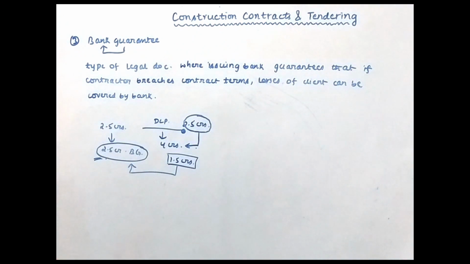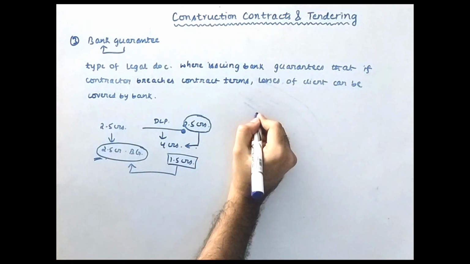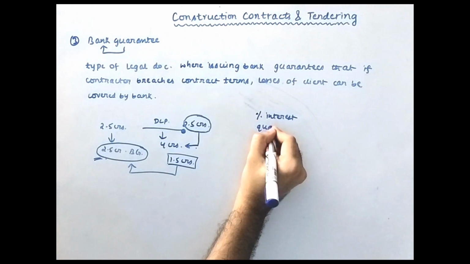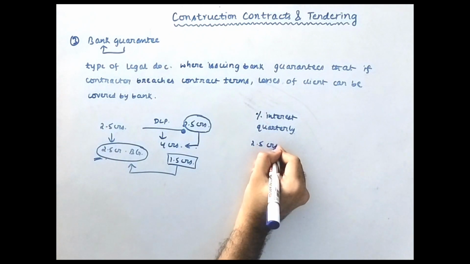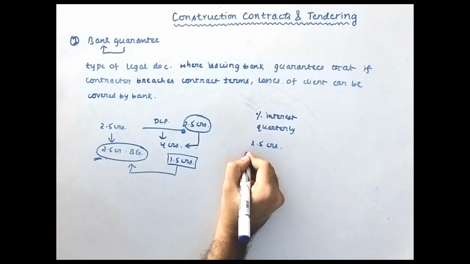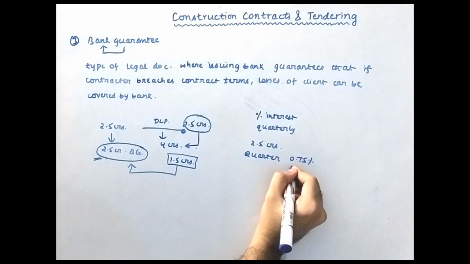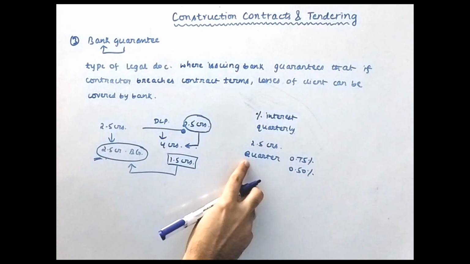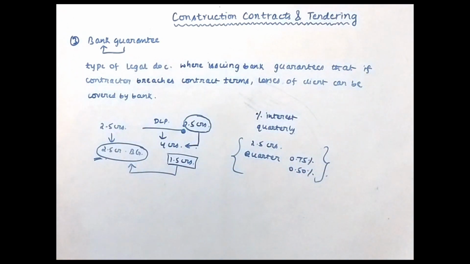Okay. Now what is the use of the bank in this whole process? Ultimately you will say the bank has to give money, but the bank will receive some interest on the BG, or some premium amount on a quarterly basis. For example, if the contractor has taken a 2.5 crore BG, then every quarter some 0.75% or maybe 0.50% interest has to be paid by the contractor to the bank. So this is where the bank gets its advantage.